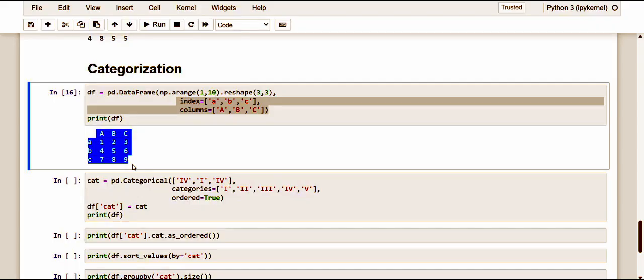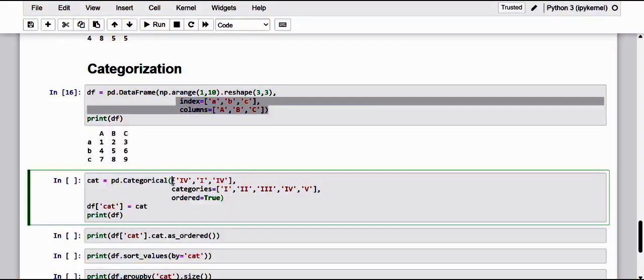So to create a category column, we use the categorical constructor, with input a list or even a series. So here let me just make it as a list.